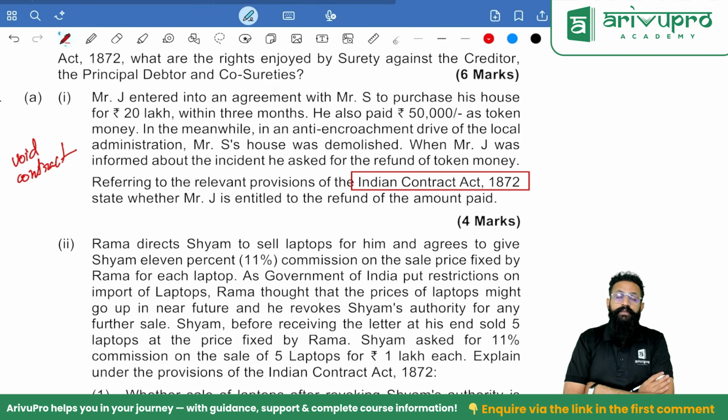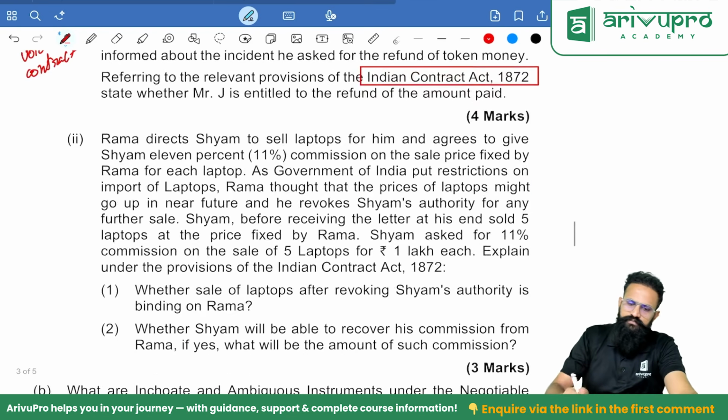Whenever a contract becomes void, remember, whatever advantage the parties have received, the parties are expected to return. So you have received the token advance, and you have to return the money. 50,000 will be given back.